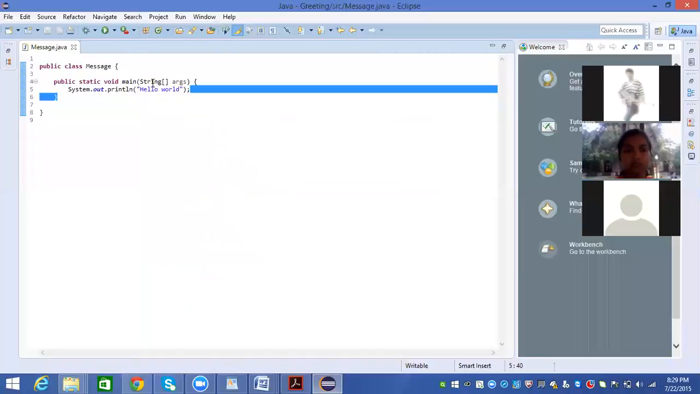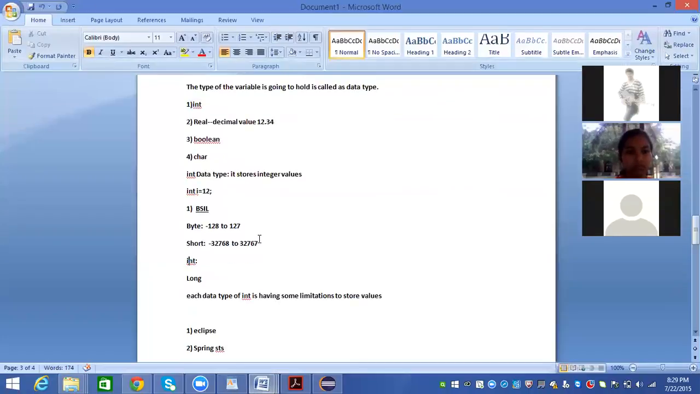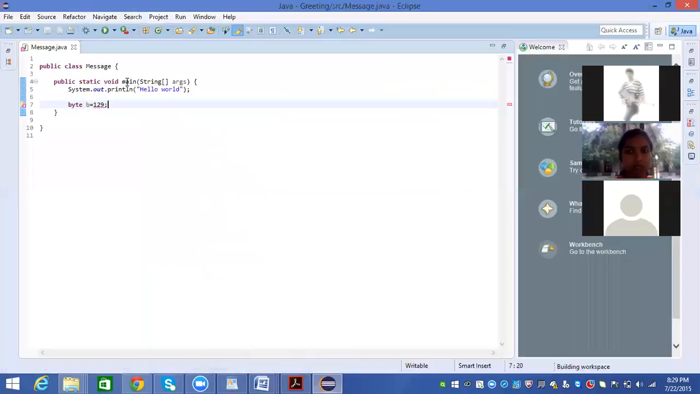I am creating a byte, and inside the main method, I am writing byte b equal to 129. But you can see an error here, a syntax error. Am I right? Yes. Type mismatch. Why is this error there? Because the capacity of byte is that it can hold from -128 to 127 only. That is why you can see the syntax error.